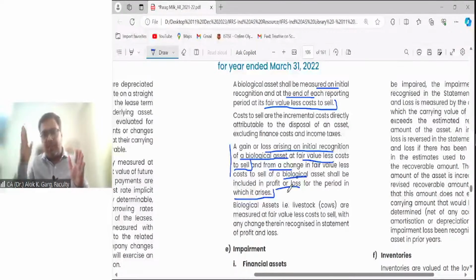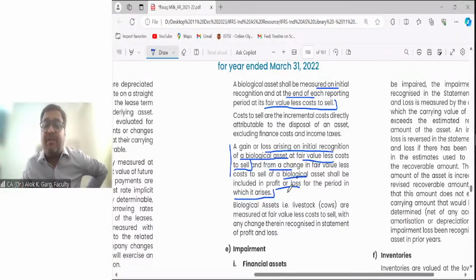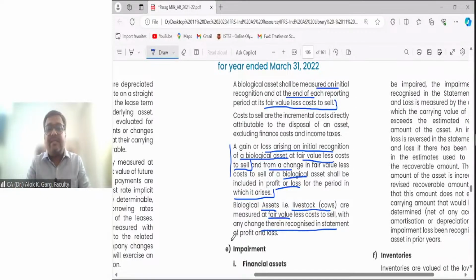Subsequently, on the reporting date, you again measure it at fair value less cost to sell, and take any gain or loss to the P&L. Biological assets, which are livestock, cows in this case, are measured at fair value less cost to sell with any changes recognized in the statement of profit and loss. Right? So now let's move to note number 6 and note number 28.